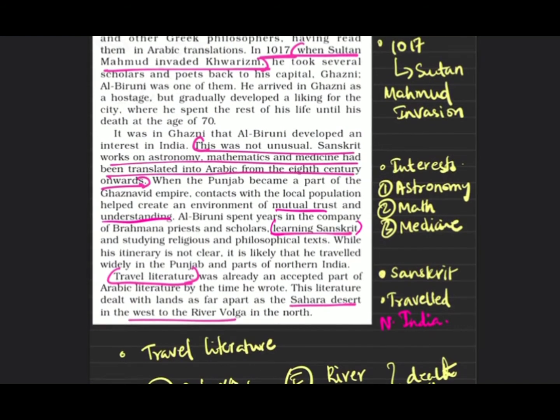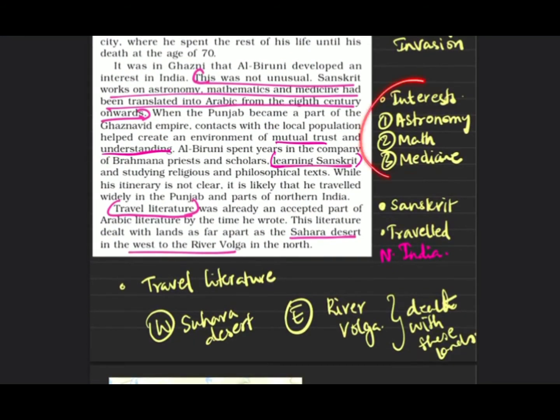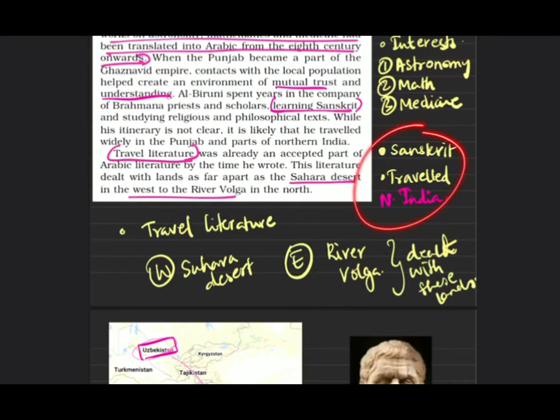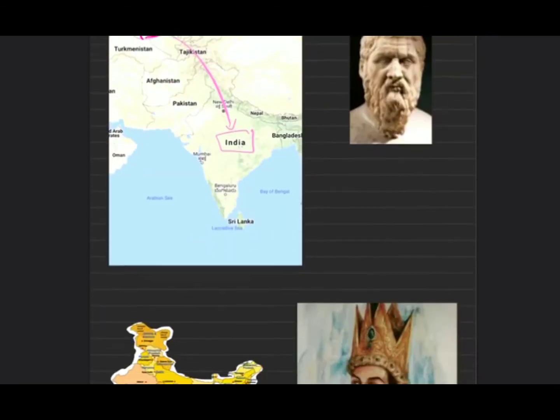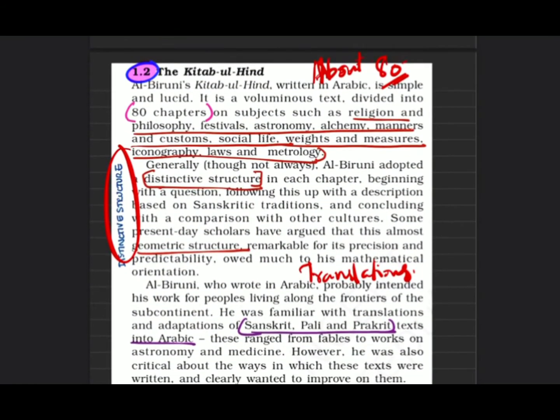Here, for him, it was Ghazni Muhammad. Next one was his interest we saw, and how he was interested in Sanskrit and the literature, texts and all that. So next, about the book: what is about the book? This paragraph deals with the book, that it is about 80 chapters, which deal with religion, philosophy, social life, law and metrology. Metrology is the study of measurements.